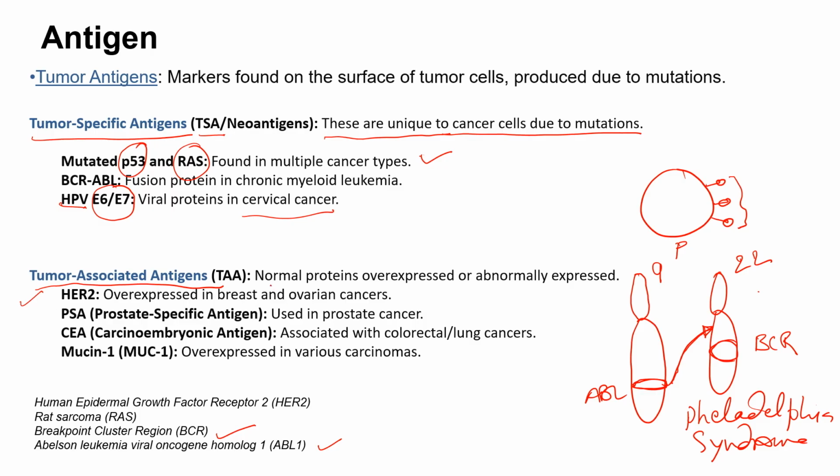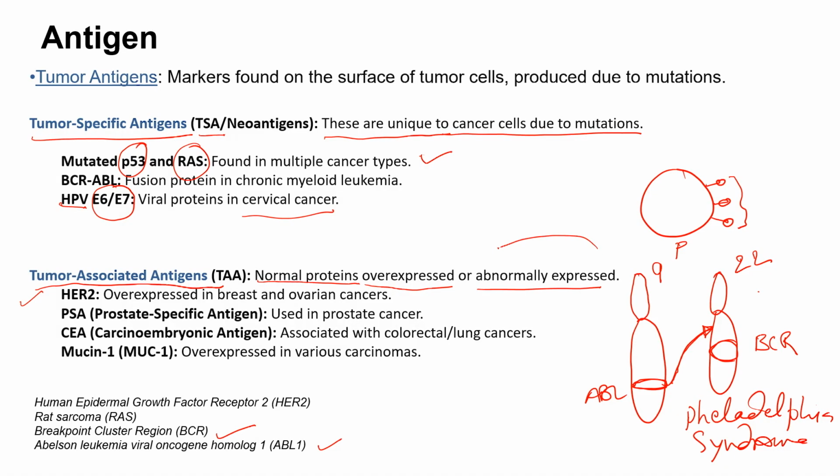Coming to the next one, which is called tumor-associated antigen. These are actually normal proteins. Remember, these are host proteins which are either overexpressed or abnormally expressed. That means there is an optimal concentration of these proteins present most of the time in the cellular system. But there may be overexpression or abnormal expression, which stands for odd expression. Sometimes the body may not need the expression of those proteins. If there is an expression of those proteins at some odd time of the life cycle, then we can consider this an abnormal expression.